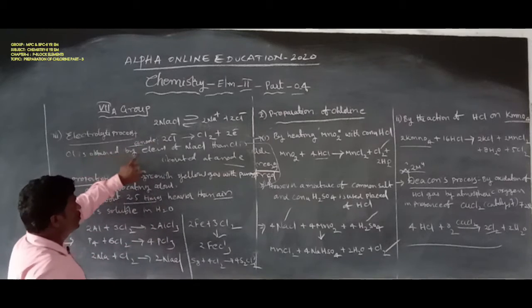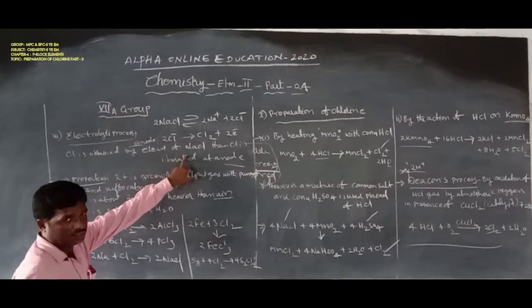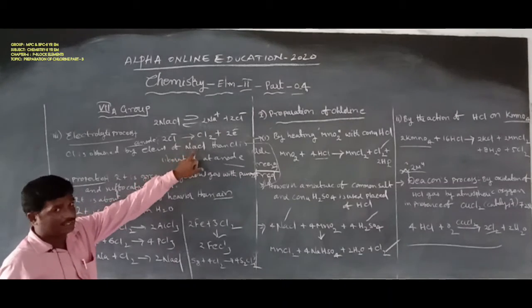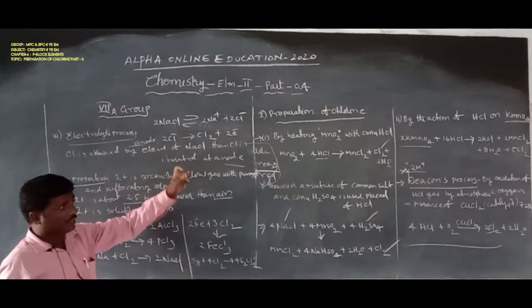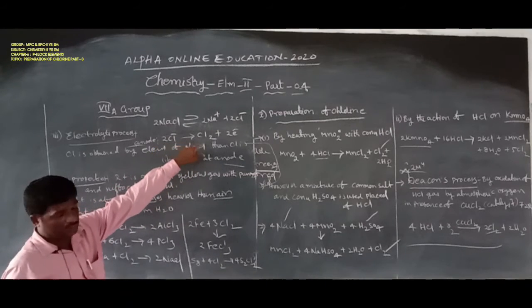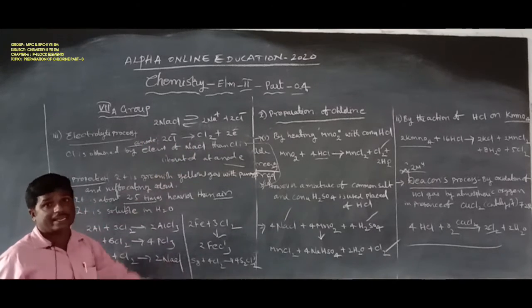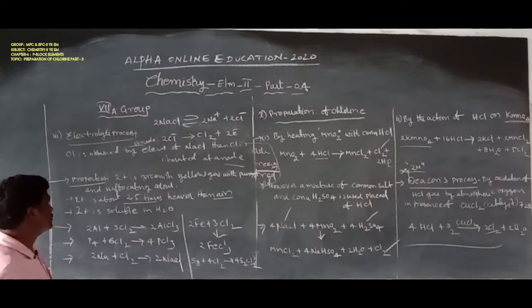Here chlorine is obtained by the electrolysis of brine solution. Sodium chloride solution is also known as brine solution. Then chlorine is liberated at the anode: 2Cl- gives Cl2. That is the electrolysis process.